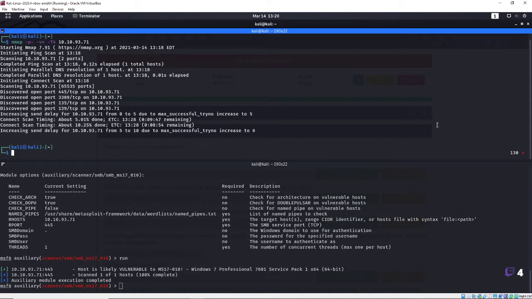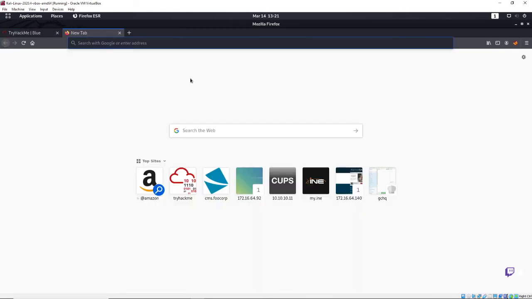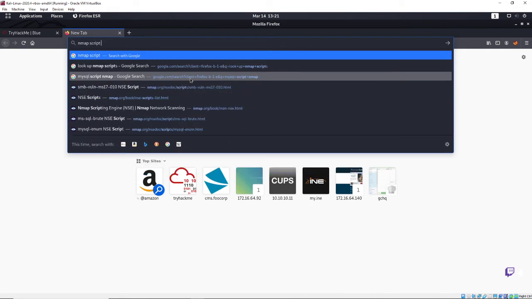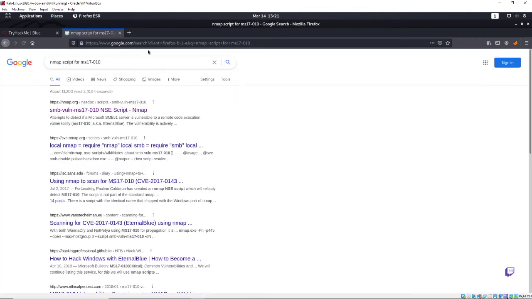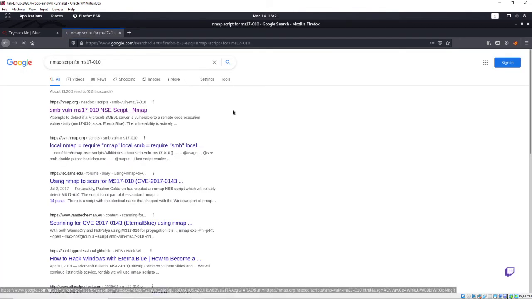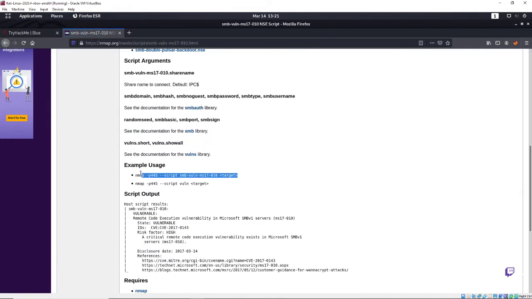Cool. If you don't want to do it that way, you could also use the nmap script. So we could also do an nmap script for SMB or MS17-010. And there we go. There's our nmap script to see if someone's vulnerable. We'll go ahead and copy that. We'll do that real quick too, just so you guys can see how that works.